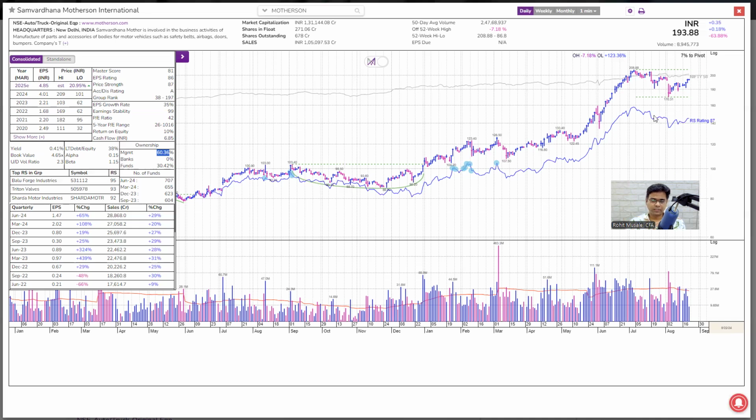And I want to see whether the base is getting tighter and tighter as the price continues to go forward. Plus, if the group rank improves from 38 to maybe 19 or 17, that would be wonderful to see in this kind of stock. That would give me a lot of conviction to commit money to this stock.